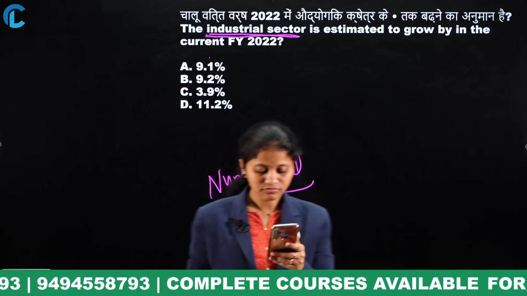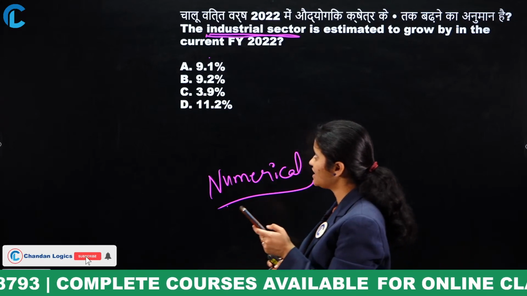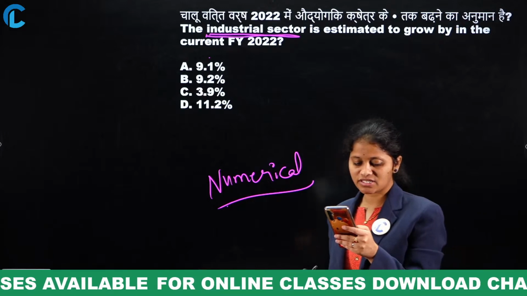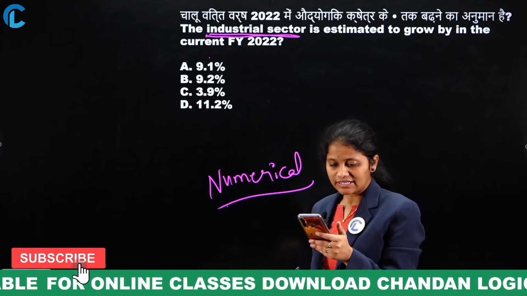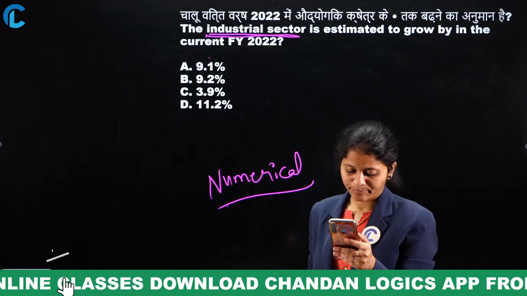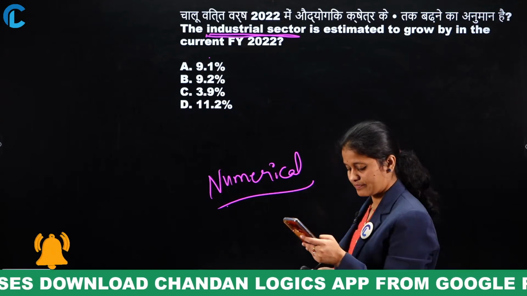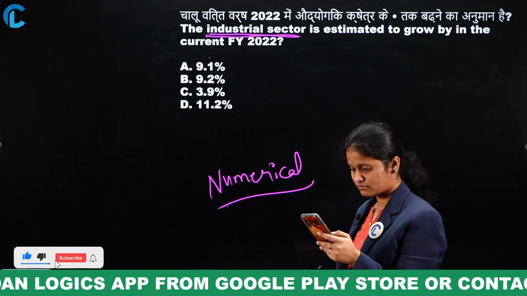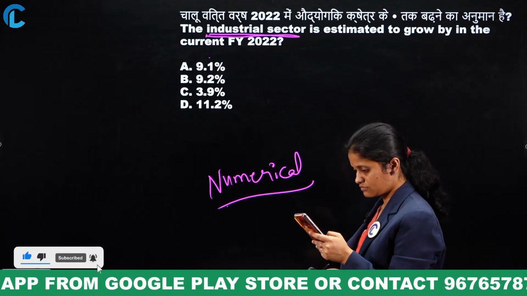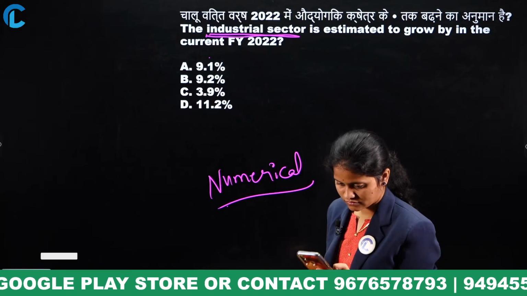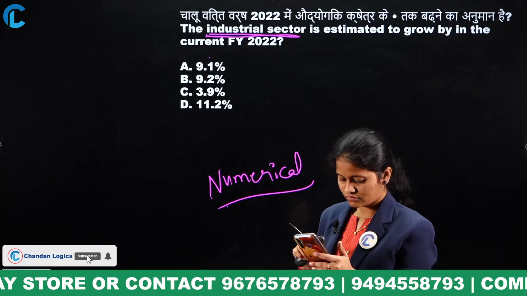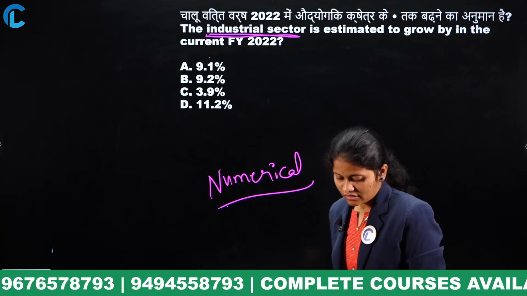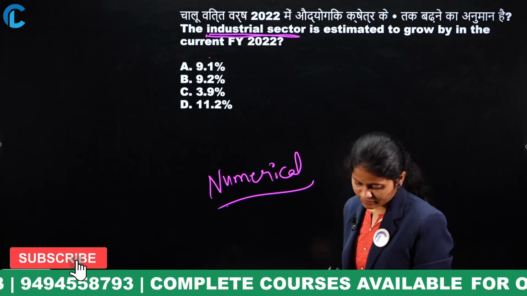9.2, option A, 9.2 percentage. Option A, option B, 9.2 percentage, 9.1 percentage. Yes, Sridhar, hi, good morning. Option A. Yes, option A.